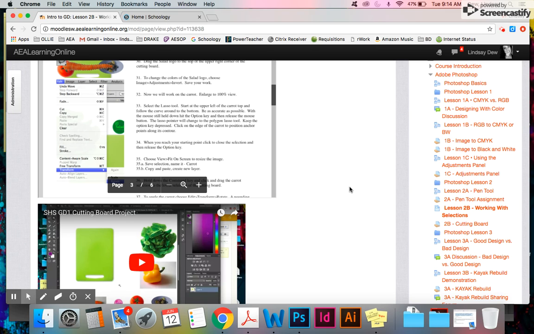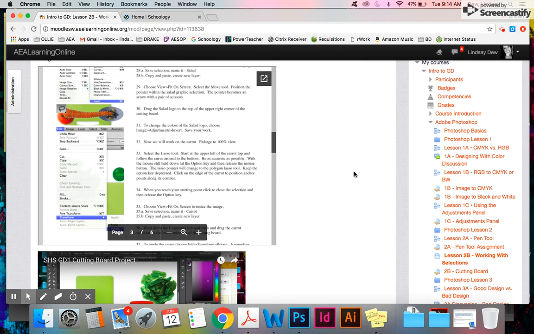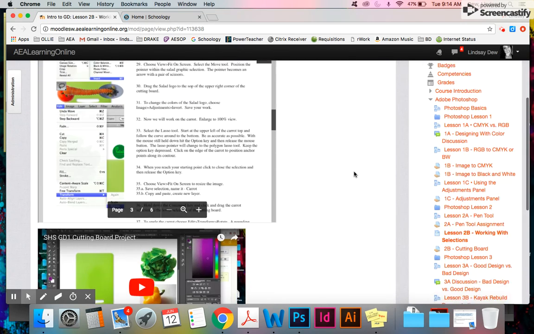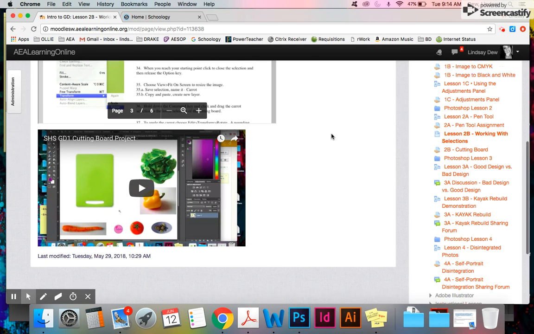Hi all, we've run into a little bit of a hiccup in lesson 2B, which is our cutting board project. As you work on the document, you're pretty much just going to be moving and shifting all of these vegetables over and putting them onto the cutting board. In addition to that, you have this logo. The logo you're going to need to select, do a copy and paste to create a new layer, and then from there, you need to change the color.